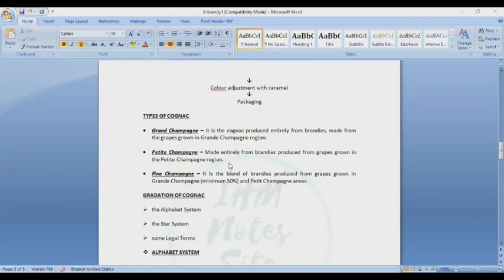Petite Champagne is made entirely from brandies produced from grapes grown in the Petite Champagne region. Fine Champagne is a blend of brandies produced from grapes grown in Grande Champagne, a minimum of 50%, and Petite Champagne areas. Okay, next is grading of cognac.